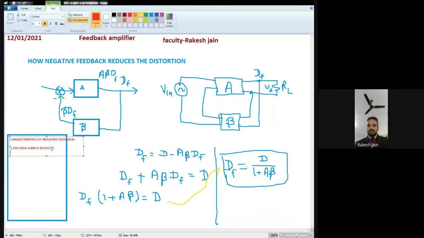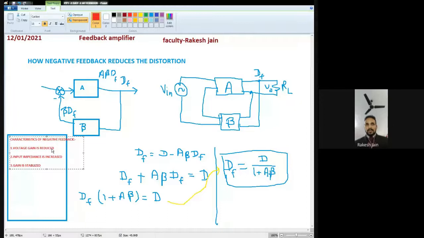The second term is that input impedance is increased, and we proved this in the morning session. Then the gain is stabilized.